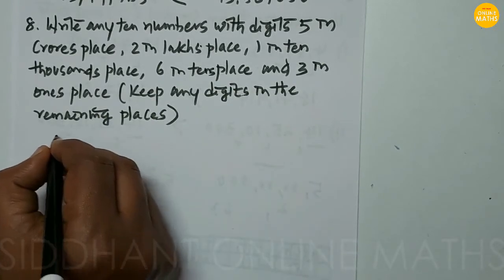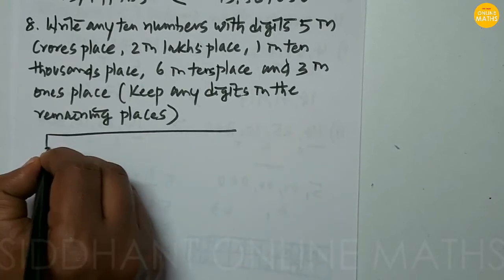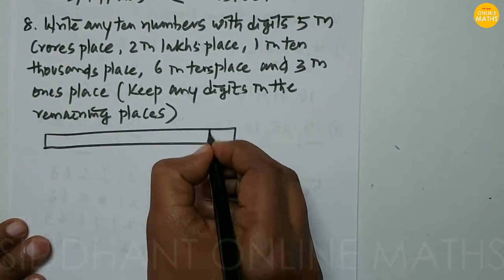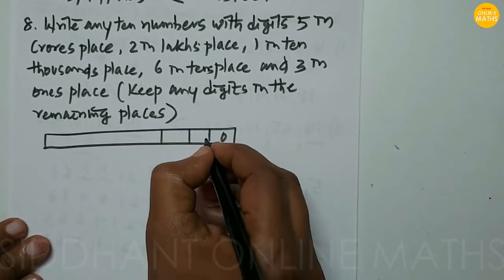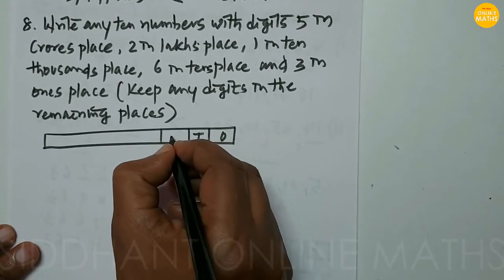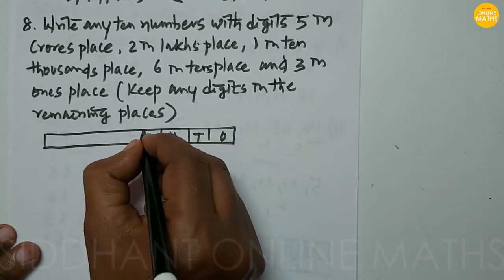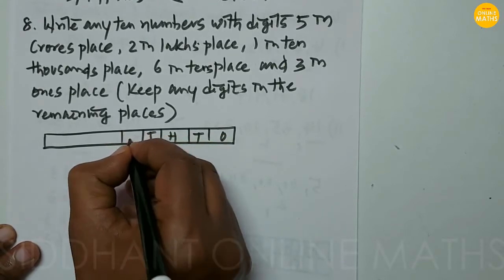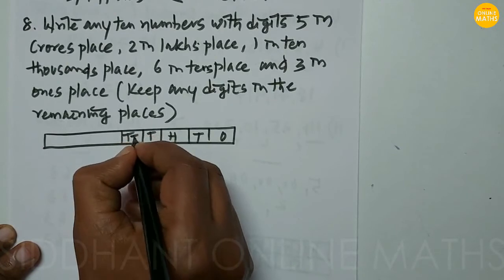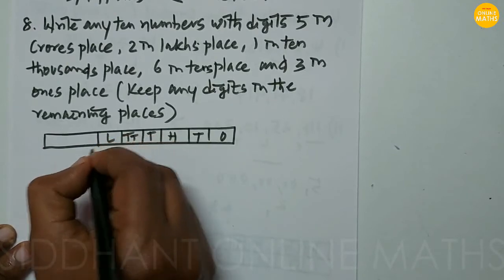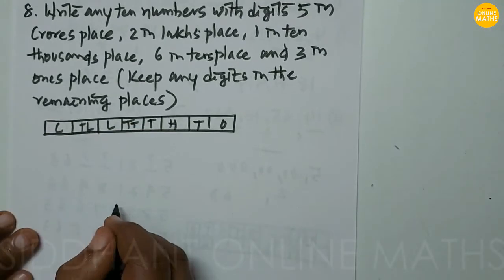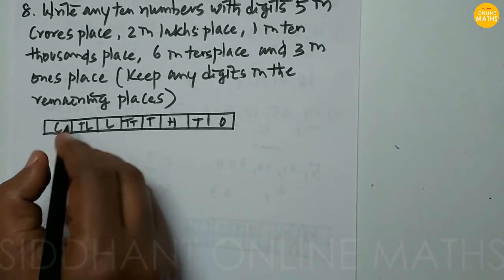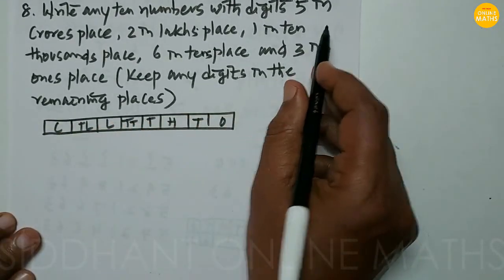So this will be the ones place, tens place, 100, 1000, this is 10,000, this is lakh, 10 lakh, and this is crore. So now what they told in the question: 5 in the crores place.